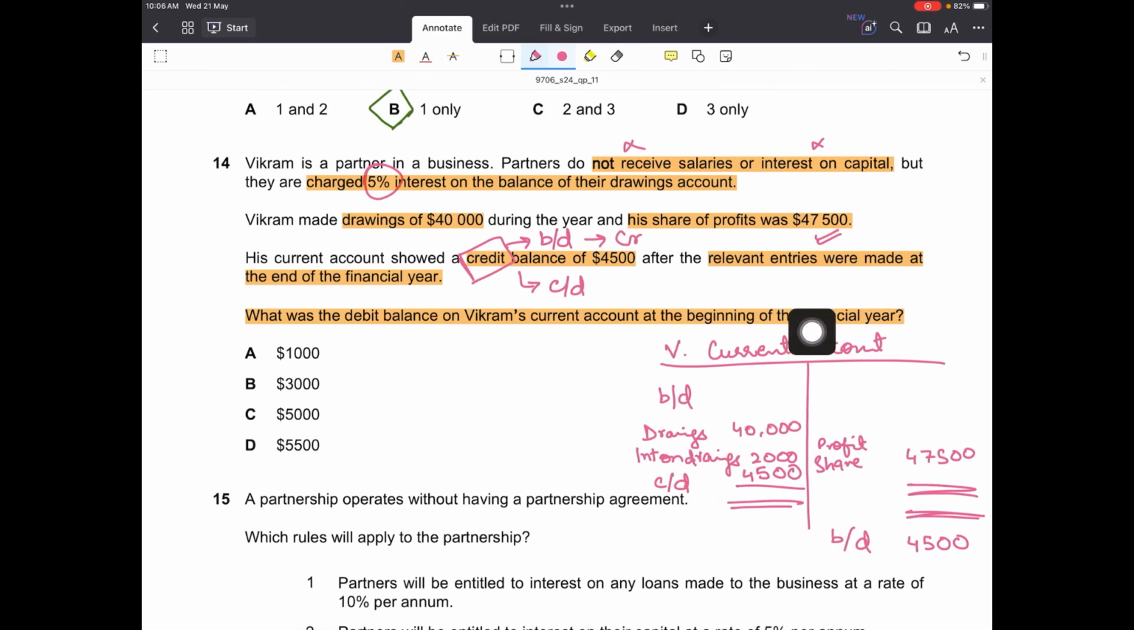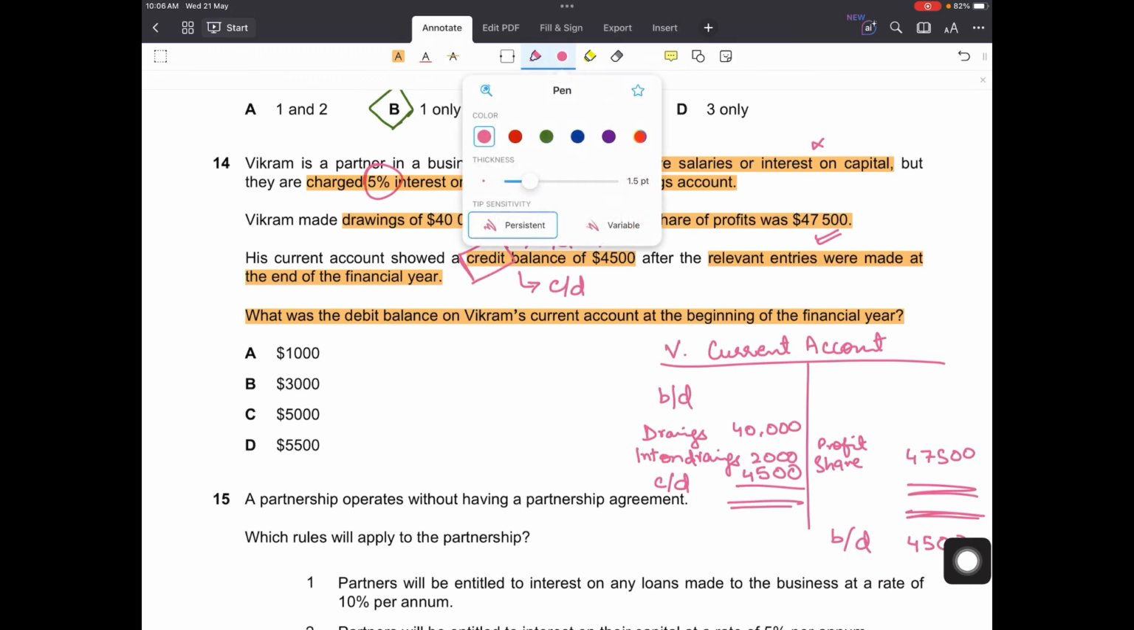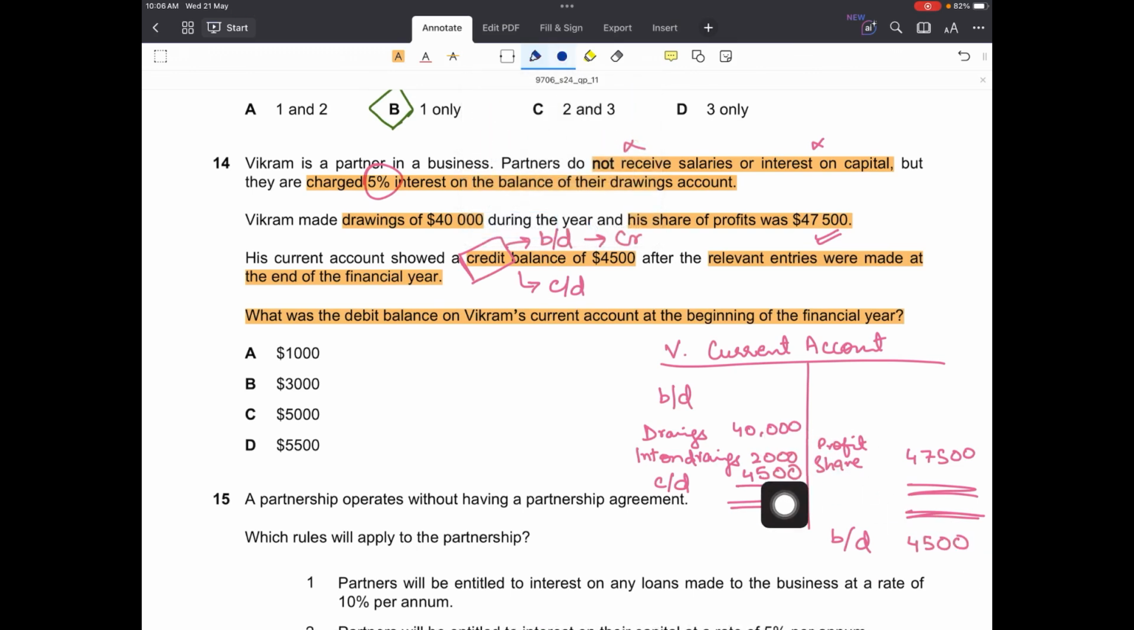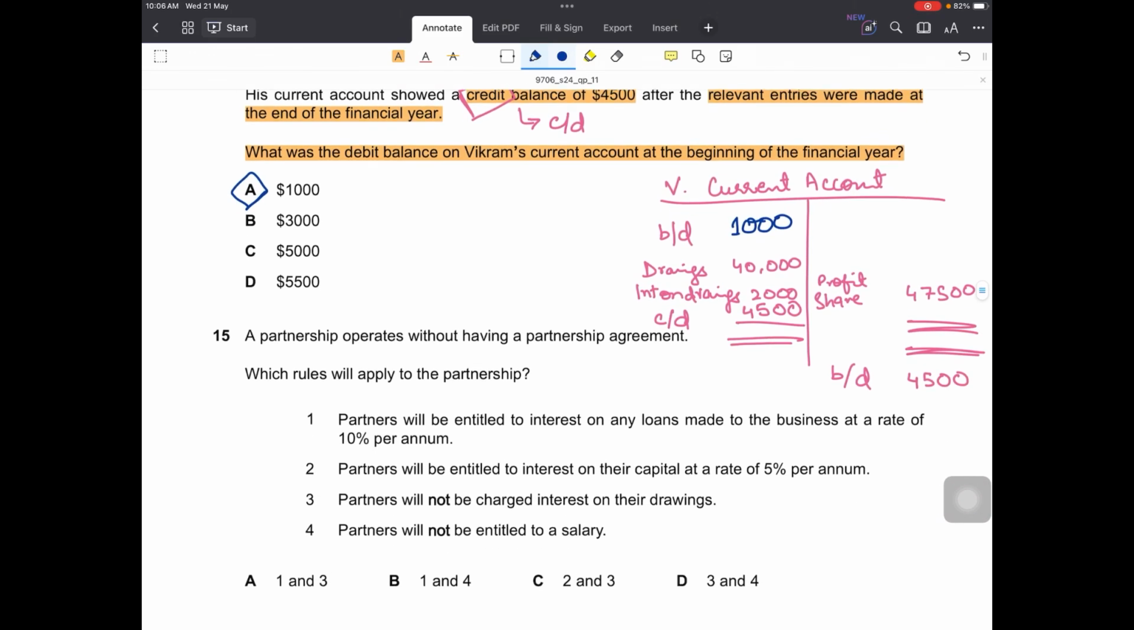There's no other figure remaining, so the balancing figure will now be the balance brought down, and that would be 40,000 plus 2,000 plus 4,500 minus 47,500, and that would be 1,000 brought down on the debit side.